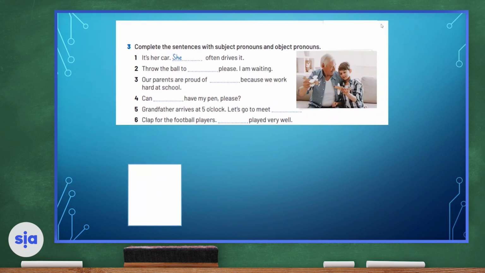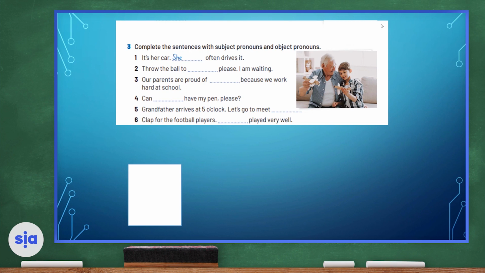Now we're going to complete the sentences with subject pronouns and object pronouns. Okay, so I'd like you to remember that subject pronouns are usually found at the beginning of a sentence, whereas the object pronoun can be found in the middle or end of a sentence. Let's get started with the exercise. Number 1, it's her car. She often drives. So she is a subject pronoun because it is found at the beginning of the sentence.